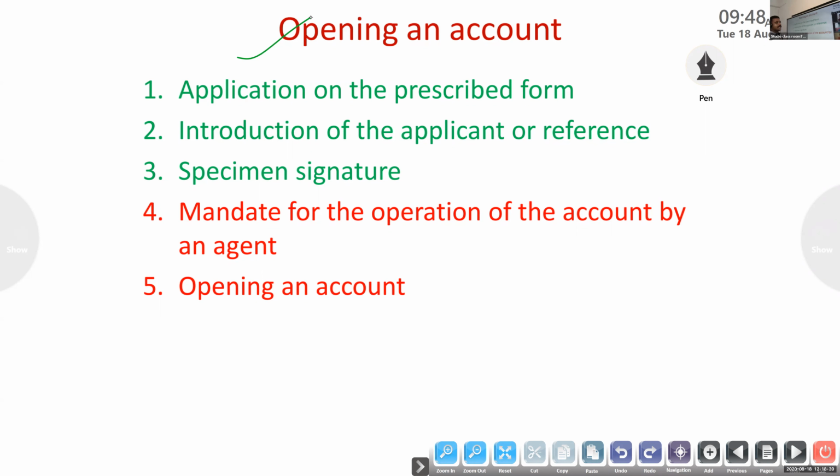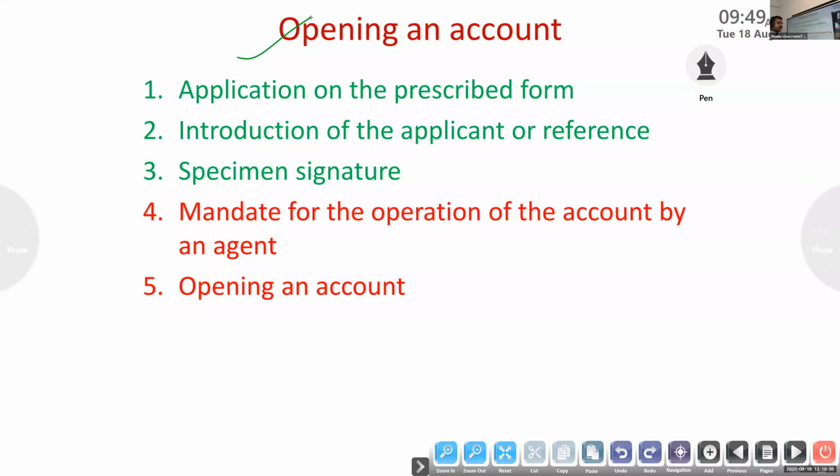Then after opening an account, the banker has some obligation. It puts some obligation on a banker. So the bank should be very careful in opening and operating the account of persons. They have to take some precautions before opening the account of a person. Okay, that is opening an account.